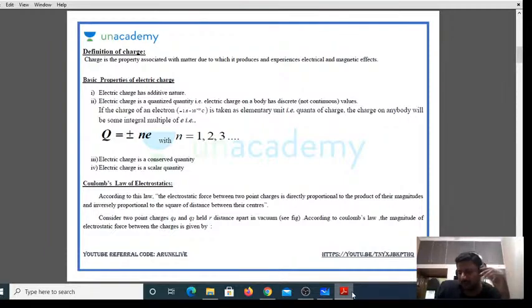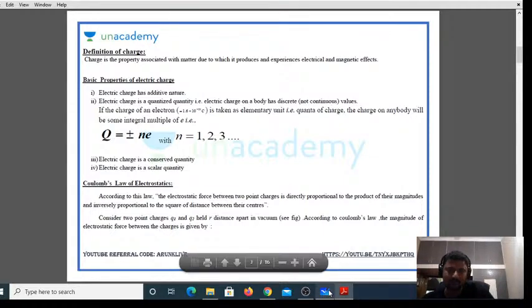The first thing: the charge is additive in nature. Try to understand this. What do you mean by that? The charge is additive in nature. It looks very complicated, but it is simple. Let's have a look at it.